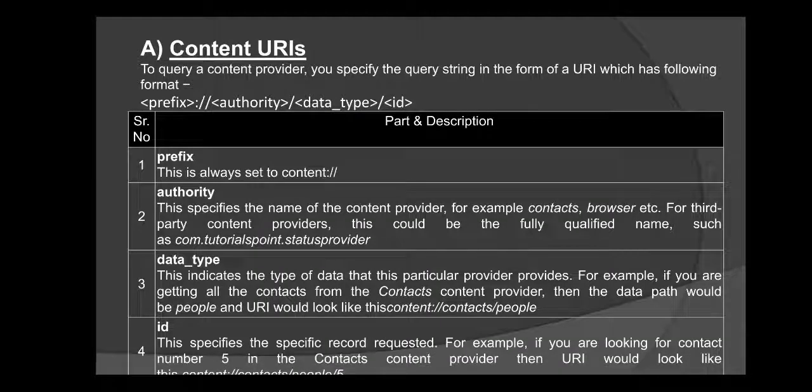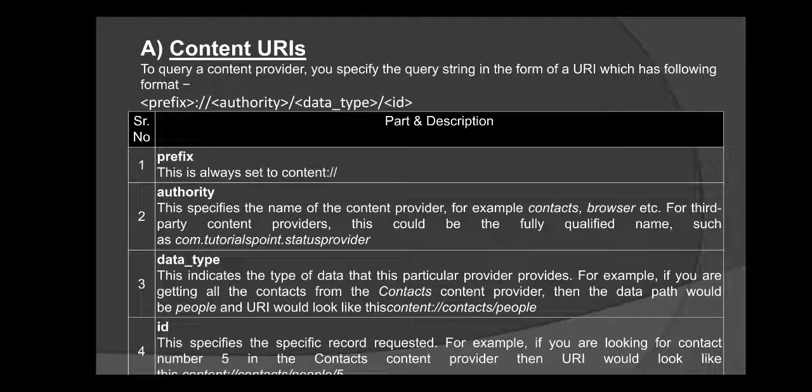To query a content provider, you specify the query string in the form of a URI which has the following format. Use the prefix, then authority, then data type, and then ID. The prefix is always content://, then the authority. This specifies the name of the content provider, for example contacts or browser, etc. For third-party providers, it could be the fully qualified name, for example com.tutorials.statusprovider, etc.